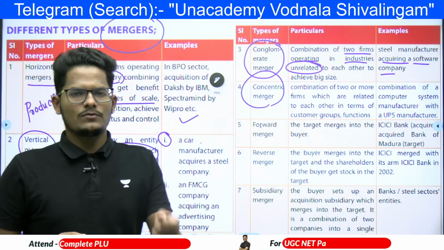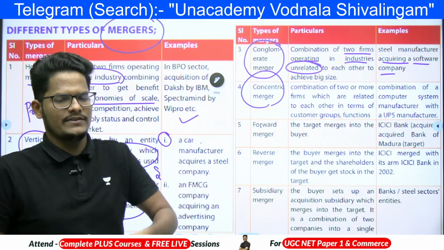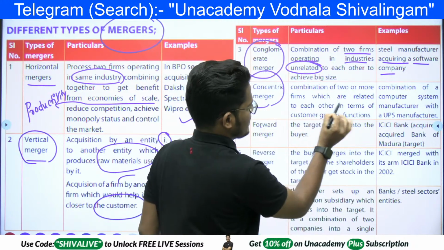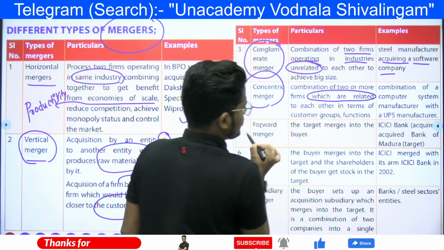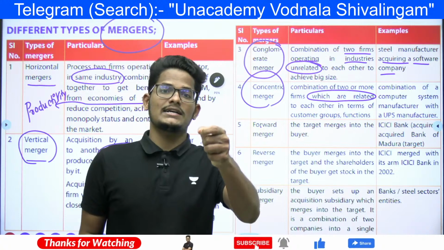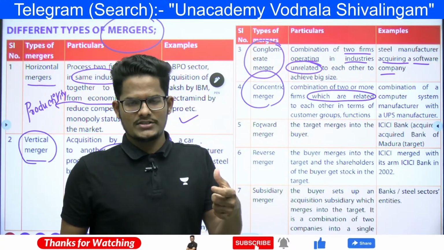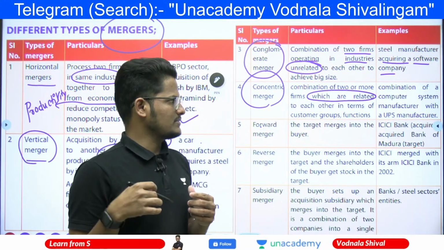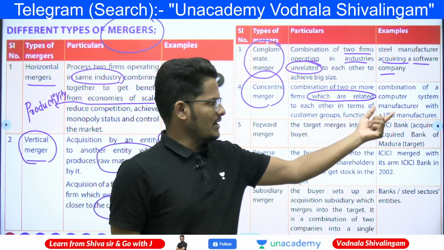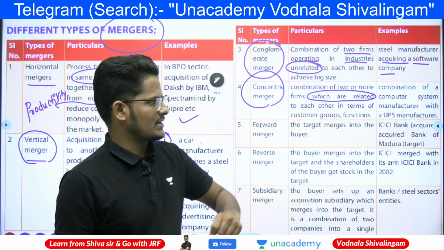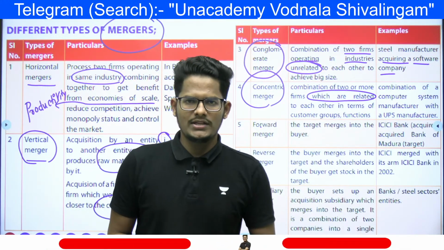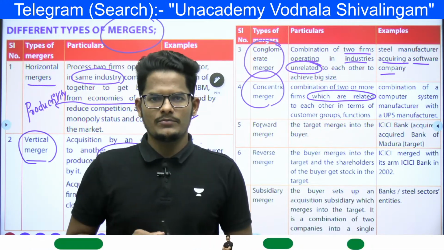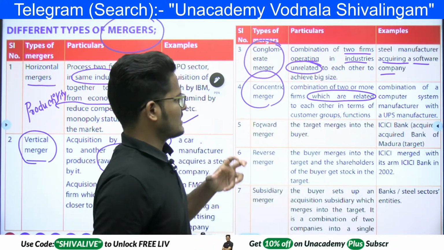Next, a concentric merger. What do you mean by concentric merger? The name itself is indicating it. It is a combination of two or more firms which are related to each other in terms of their customer groups, their functioning, and their operations; they are similar in nature. For example, a combination of a computer manufacturer and a UPS manufacturer. In the computer manufacturer, some elements used are the same, and in the UPS manufacturer also some elements used are the same. That is what a concentric merger is.